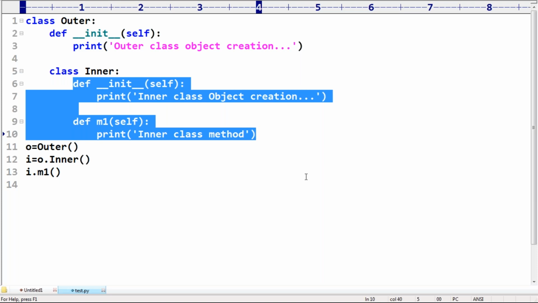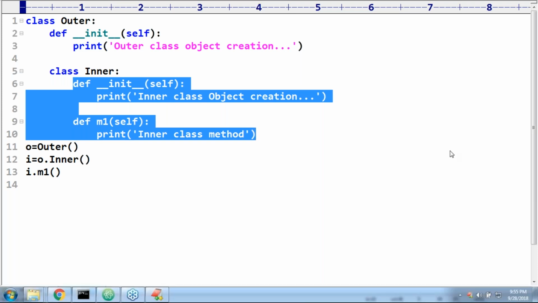Yes, correct. Security is also improved because my inner class is not visible to the outside person. An outside person can't touch the inner class directly. Any number of inner classes we can take. Even inside an inner class, one more inner class, multiple levels also we can take. Syntactically possible. The process is always the same.